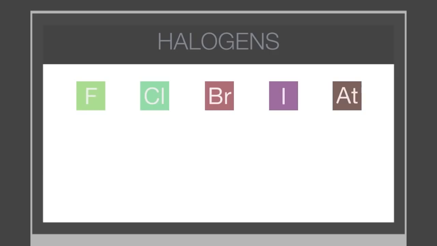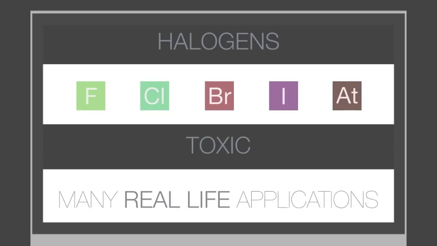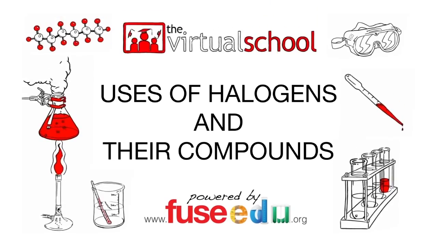We have mentioned before that halogens in their elemental form are toxic. However, their compounds are in fact very useful and used in everyday life. In this lesson, we will learn about the many uses of halogens and their compounds.